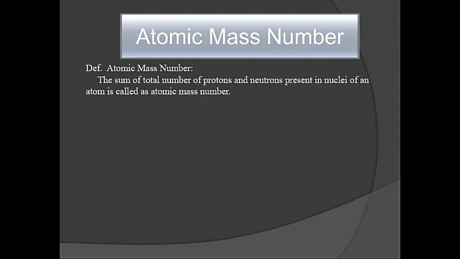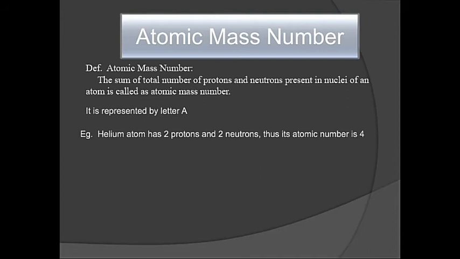So what is mass number then? It is nothing but the sum of the number of protons and neutrons, that we call the atomic mass number. It is represented by the letter A. The atomic number is represented by the letter Z, while the atomic mass number is represented by the letter A. For example, if you consider the helium atom, it has 2 protons, so the atomic number will be 2. It has 2 neutrons, therefore the atomic mass number will be 4. 2 protons plus 2 neutrons, that will be 4.